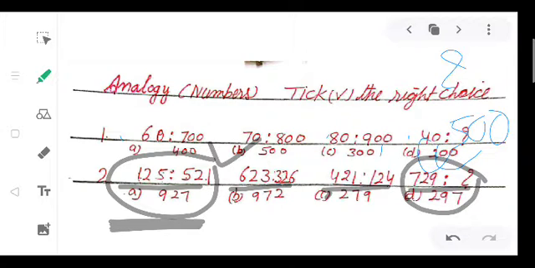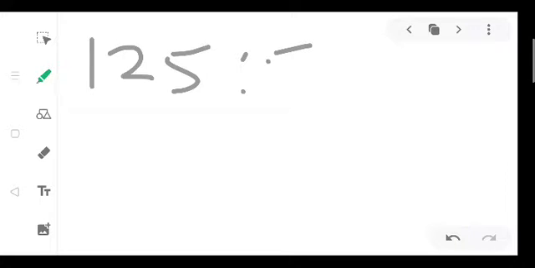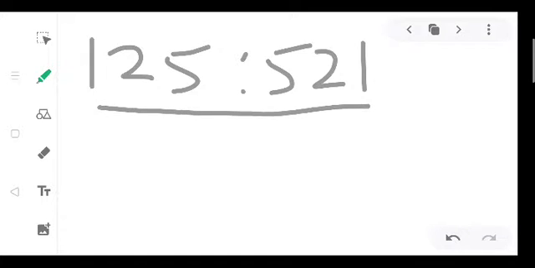So see this one, 125 is to 521. Check it very carefully what you have observed here. Here 125, it is the smallest number, and 521 it become the largest number.